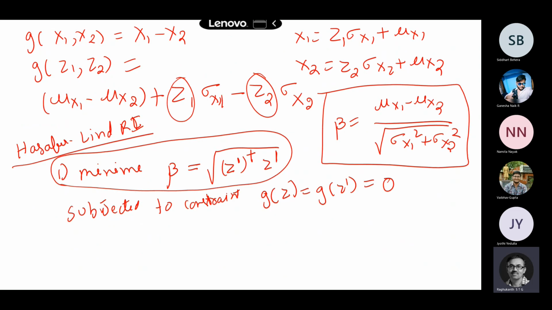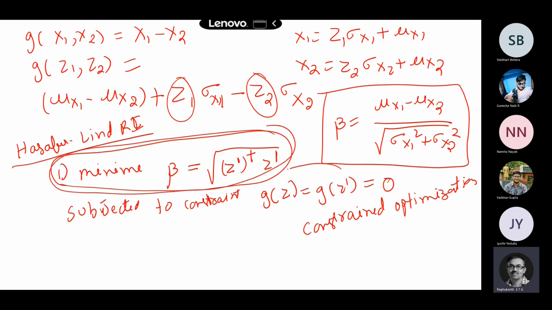So it is like an optimization problem. The reliability index is defined as the shortest distance from the origin to the limit state function itself. So this is my optimization problem, something like constrained optimization. You have to minimize this, subjected to this constraint, because the limit state, the performance function, has to be 0 on its exact boundary itself.